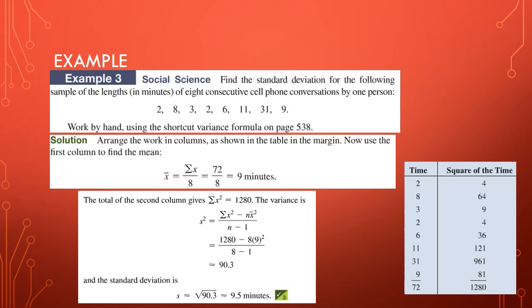All right, so we arranged our data in columns, and we have all the times, and we're going to find the mean, and the mean was 9 minutes. And then the total of the second column is 1280. They squared it, and then they added them all together to get us 1280. They're kind of taking just a little different approach here. Rather than subtracting the mean first and then squaring it, doing it slightly different, but it still gives you the same result. We get 90.3, and then you take the square root of that and you get 9.5. Of course, the good news is that you can do this on your calculator. Do not need to run it through and do it by hand like we did here.